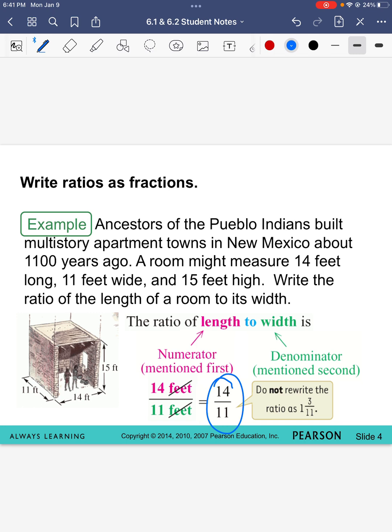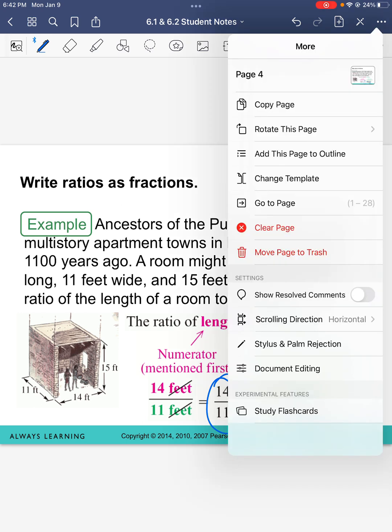If you give me this number right here and I say, what two numbers are we comparing? You're not going to be able to tell me. I need a number in the numerator and a number in the denominator. Just one whole number in each. Okay? So do not write it as a mixed number. Leave it improper. Ratios are comparing two numbers, so we have to have them improper.